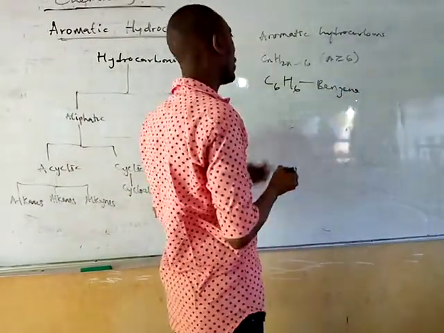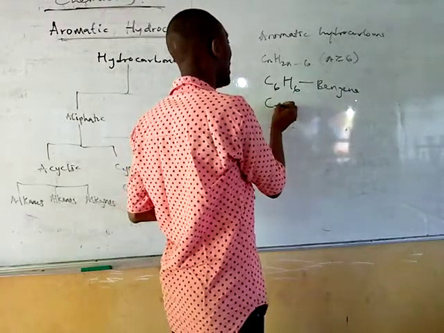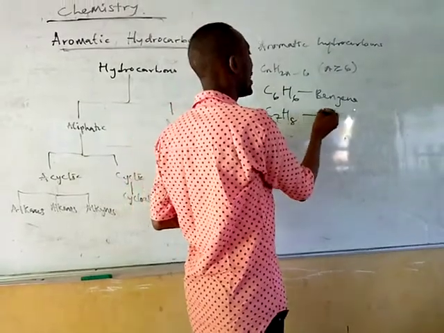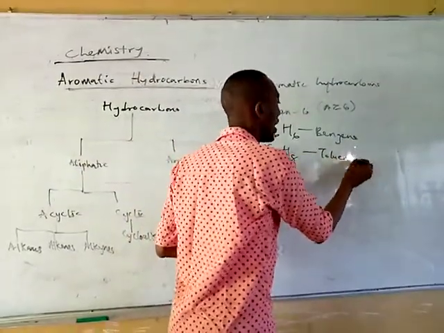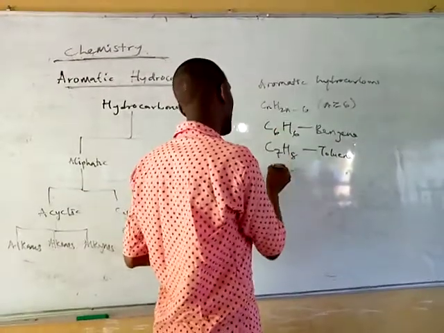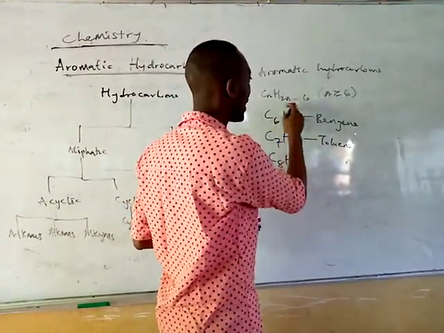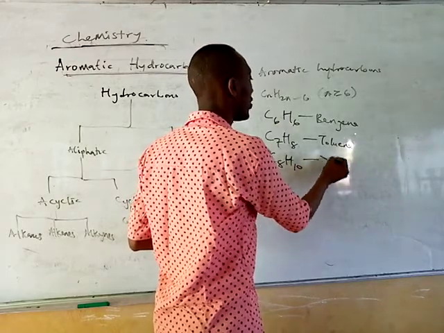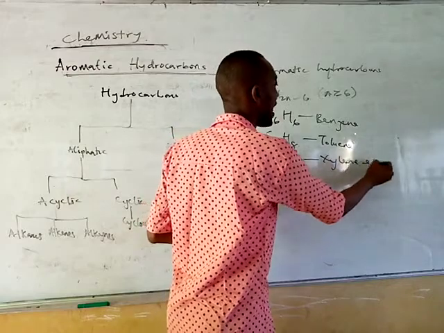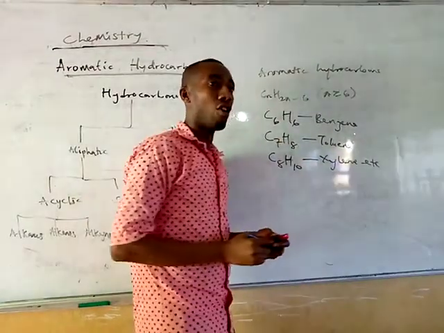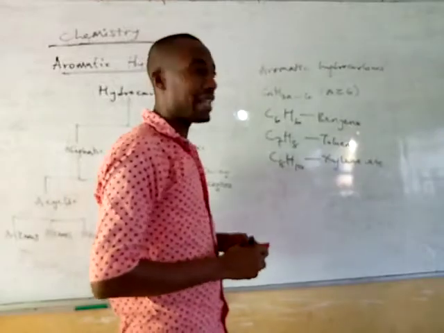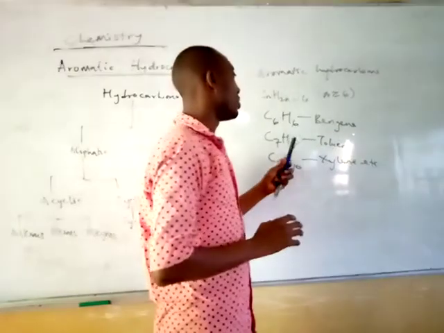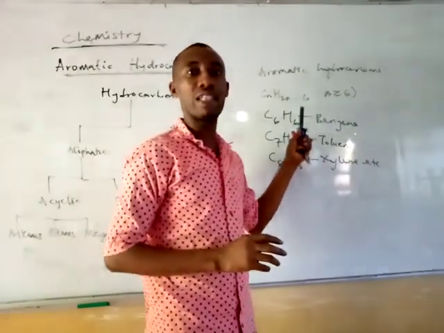When you put 7 into this formula, you are going to have C7H8. 2 times 7 is 14, minus 6 is 8, and that is your toluene. Next, if you put 8 here, you are going to have C8, and 16 minus 6 gives you 10, so C8H10. In that wise, we have the xylene. These are some of the members of the aromatic group that we have. But I want us to concentrate our study on the simplest member of this group, which is benzene.